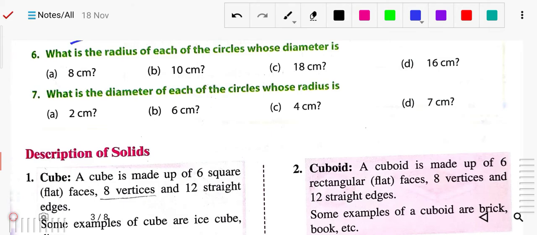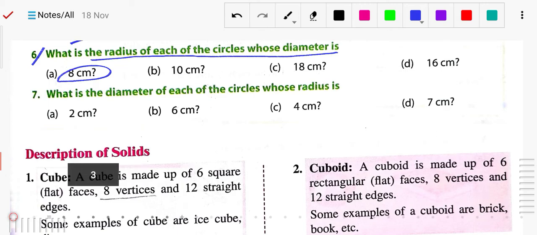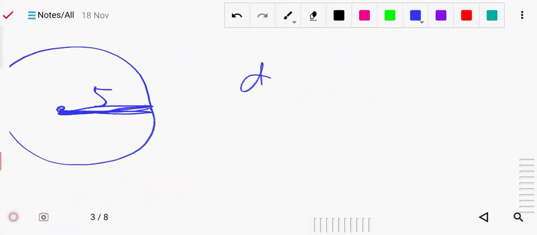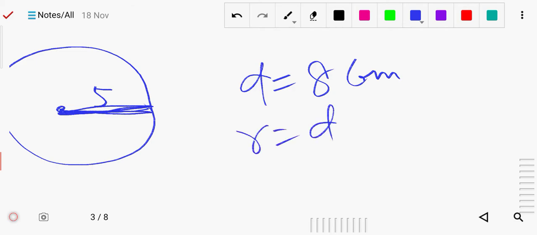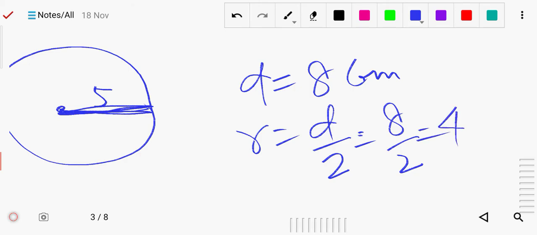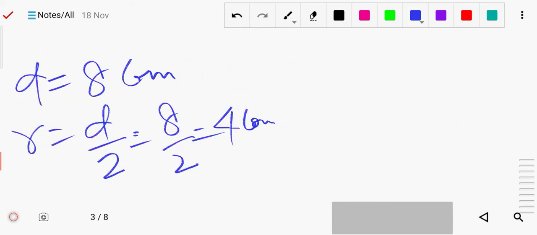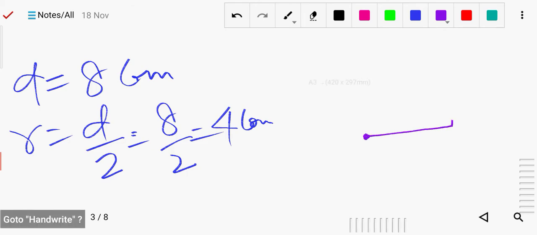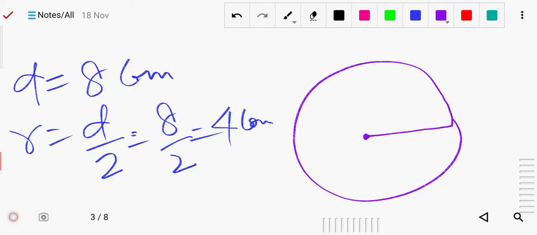Now number 6, what is the radius of each of the circles whose diameter is given? First of all you have to write like this. 8 centimeter diameter is given. So diameter equals 8 centimeter. Now radius will be diameter divided by 2. It means 8 divided by 2, which will be 4 centimeter. Means now you have to take your compass radius size 4 centimeter. Then from here you have to draw, and it will be 4 centimeter.